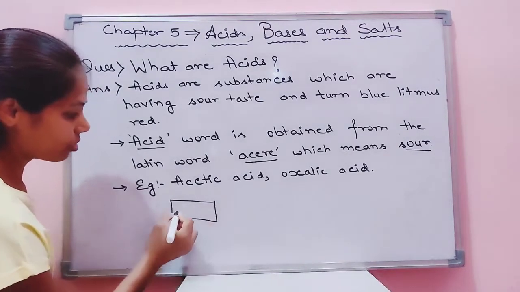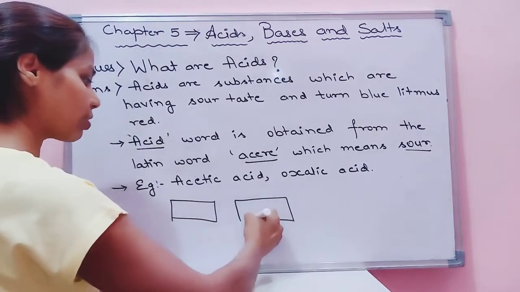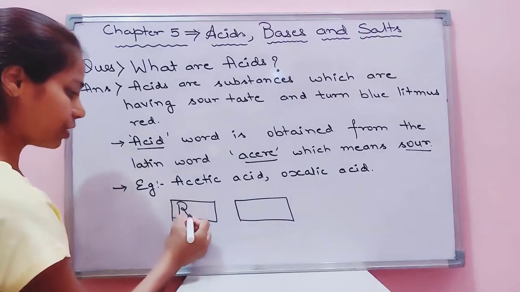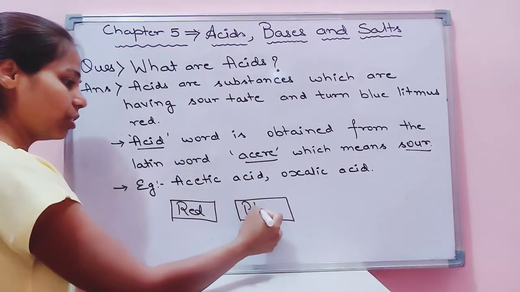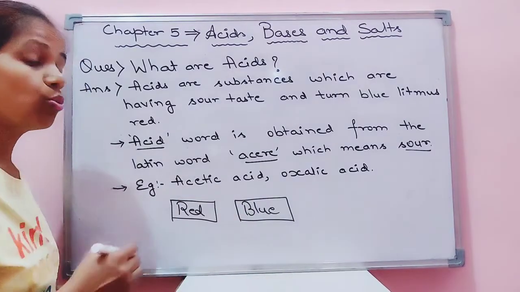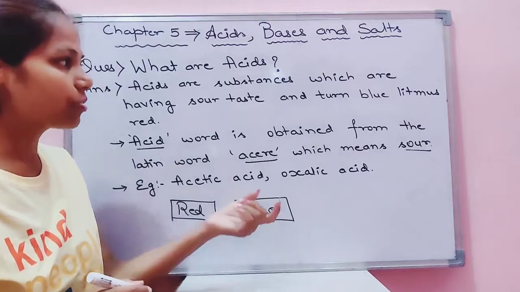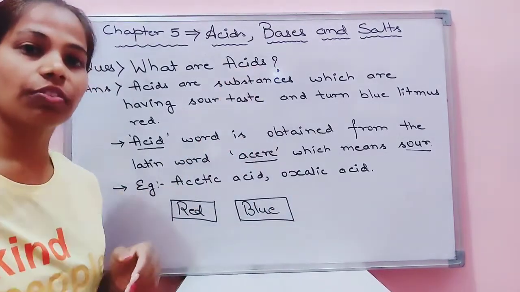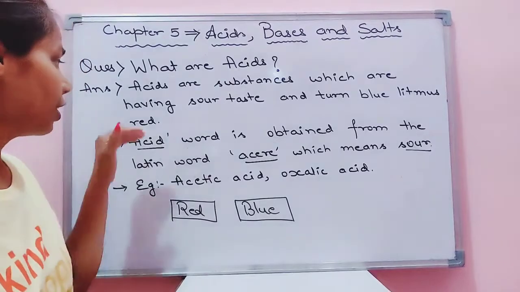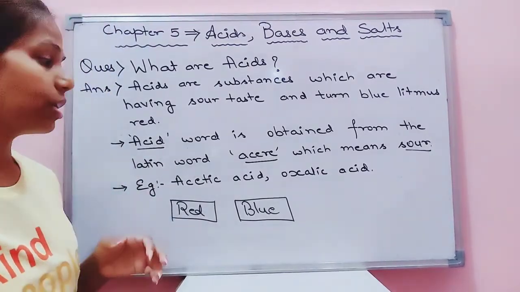Those litmus strips, children, are found basically in 2 colors. It is found in the red color. It is also found in the blue color. So if you dip the blue strip into the acidic solution, it will change its color into red, which shows the presence of acidic content.